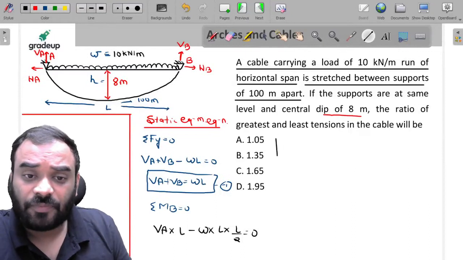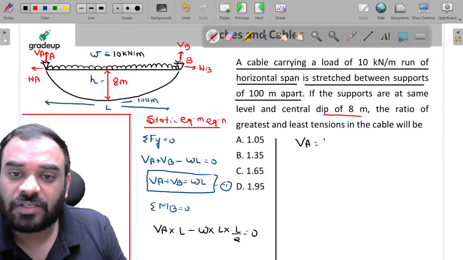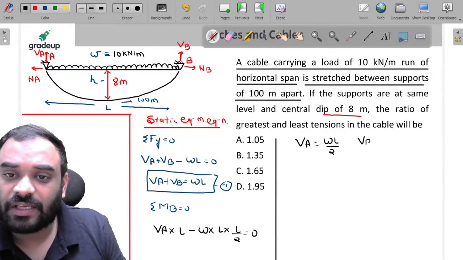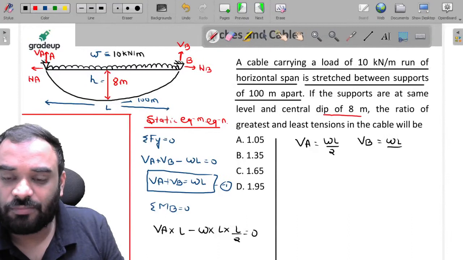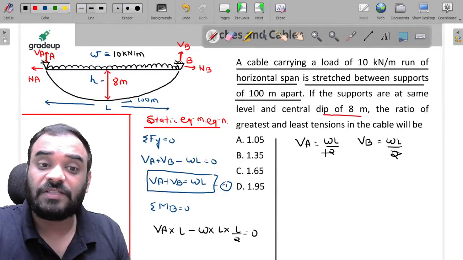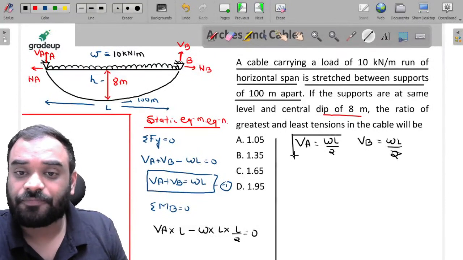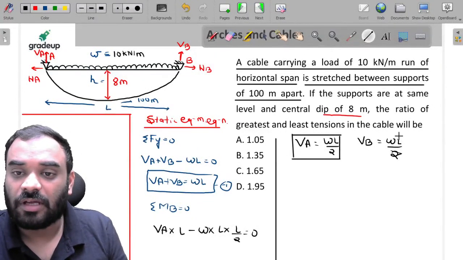So my dear friends, what is the value of VA over here? It is very simple. VA is equal to WL by 2. Similarly, from the first equation, VB is also equal to WL by 2. Now these are the support reactions at A and at B.